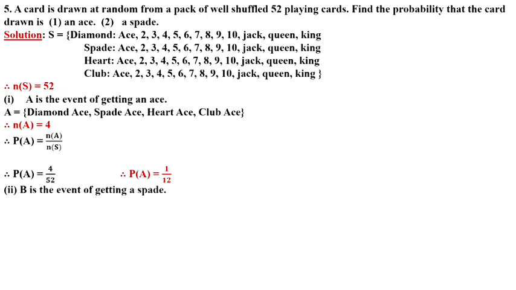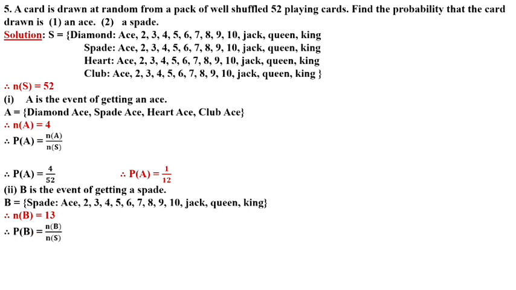Now the next question is given. B is the event of getting a spade. So spade, I have 13 cards. So number of B will be 13 and probability of B equals number of B upon number of S, means 13 upon 52. Here we get 13 1s are 13, 13 4s are 52. I hope you have understood all the 5 sums.